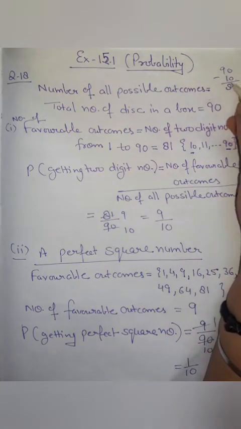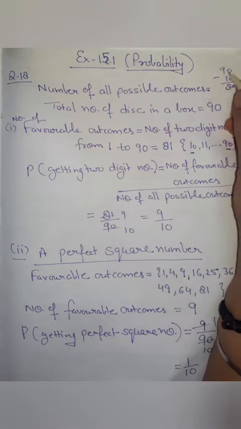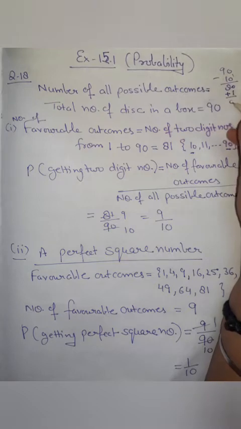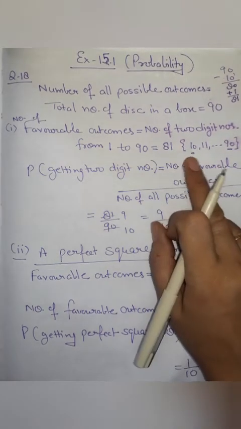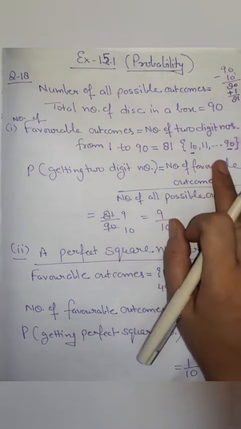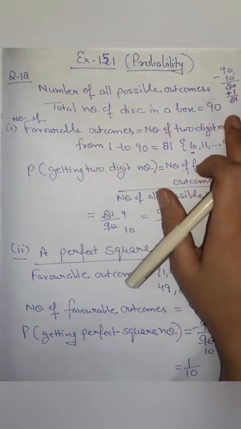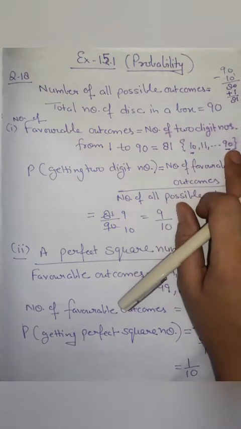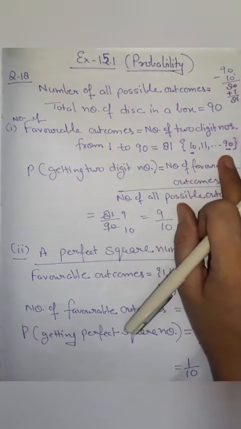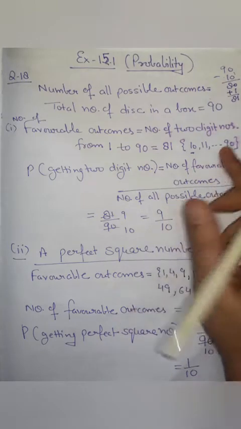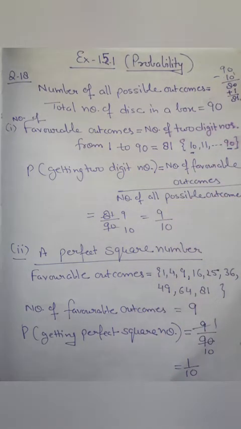As 10 is also excluded if we subtract 10 from 90, but we know that 10 is a two-digit number, so we will add 1 in this. 81. So there are 81 two-digit numbers from 10 to 90. These numbers you can also calculate by using arithmetic progression, but right now you have not learned that chapter, so you can find it this way.